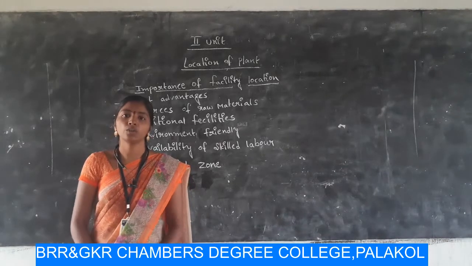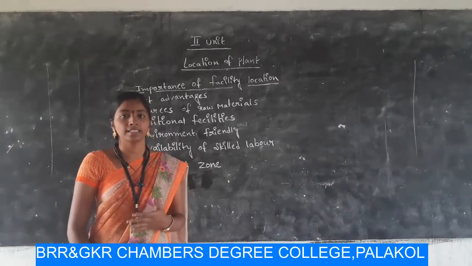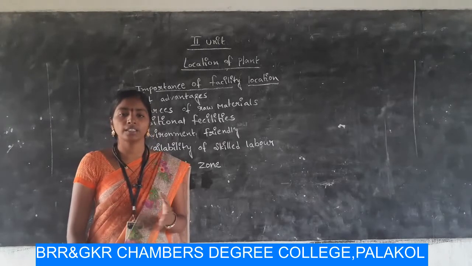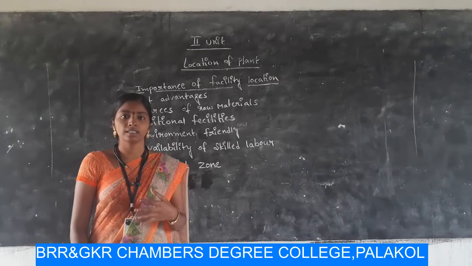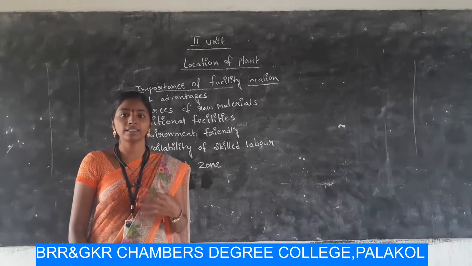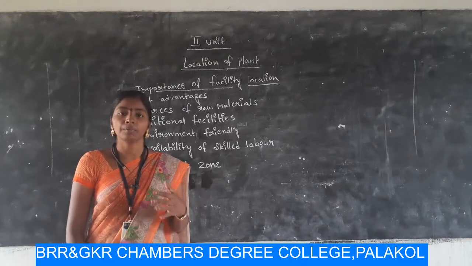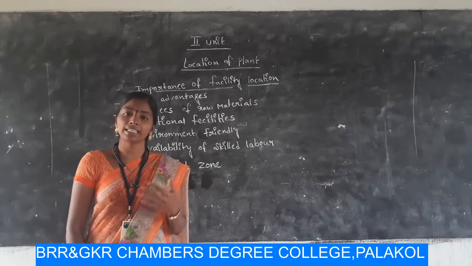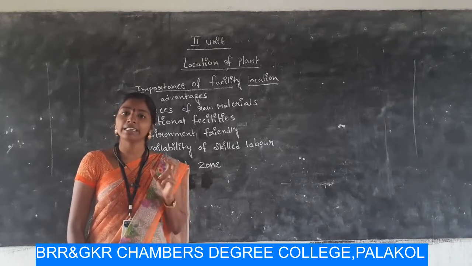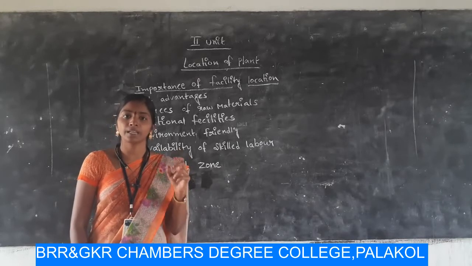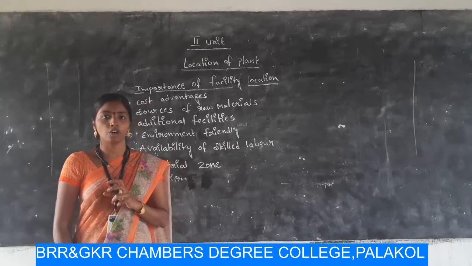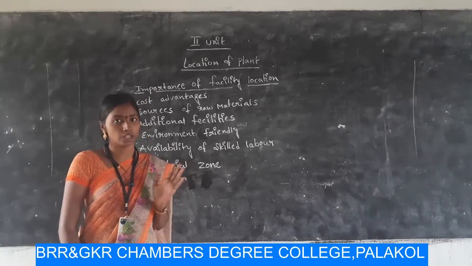Hi students, in today's session we are starting the second unit. The name of the second unit is facilities planning. The elements in the second unit are plant location, factors determining plant location, plant layout and different kinds of plant layouts, material handling, material requirement planning and principal equipments. These are the topics covered under the second unit.